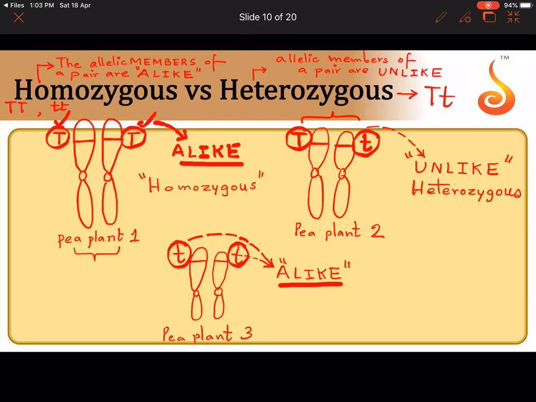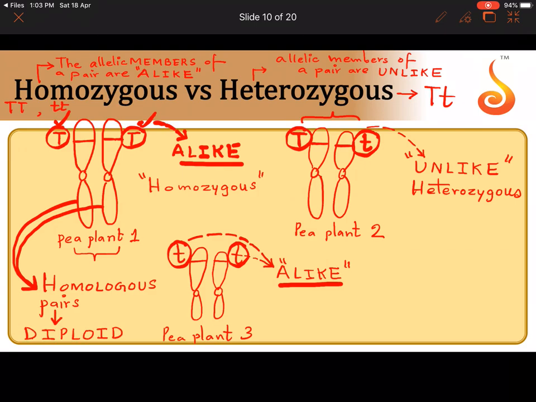And what are such pairs called? Such paired chromosomes, I am repeating again, please remember, are called homologous pairs. When do they pair like this? Homologous pairs are found in which organisms? They are found in diploid cells of diploid organisms.